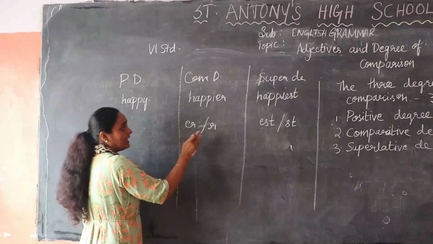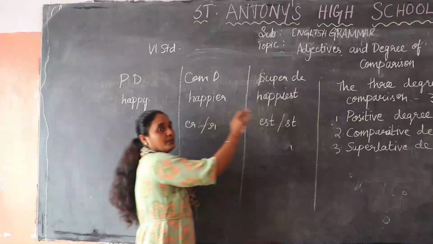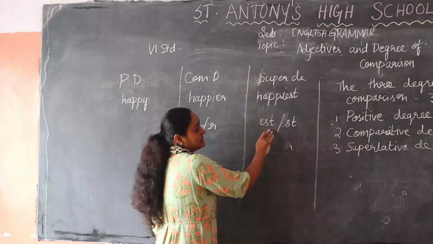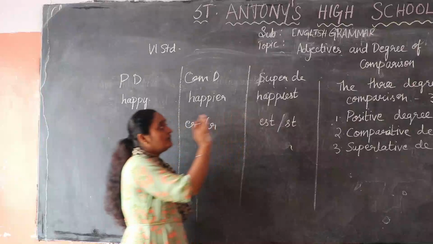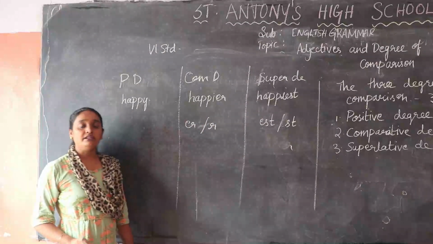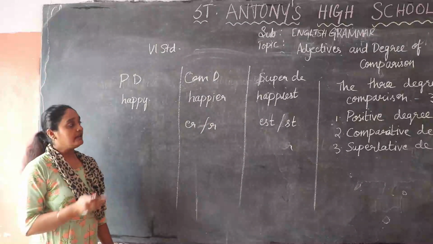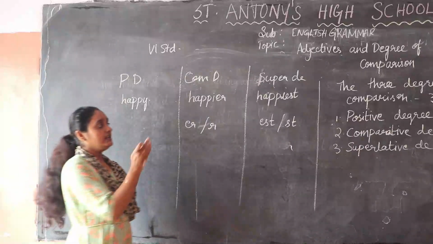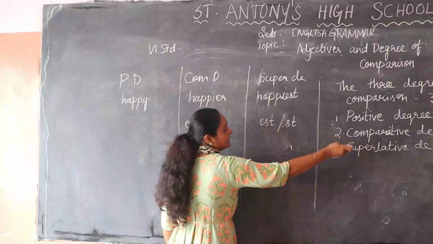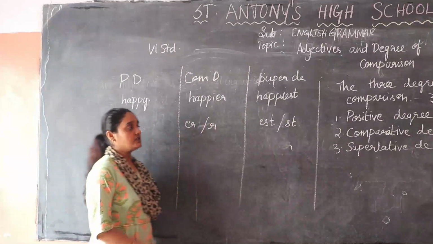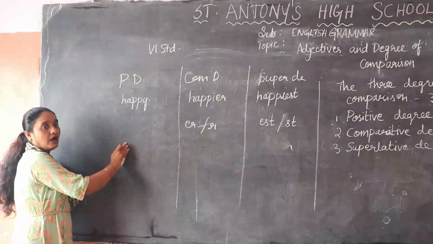You add er or r. In the superlative degree, you add est or st. In this way you can write the comparison of degrees: positive degree, comparative degree and superlative degree. I have shown you an example of how to write.